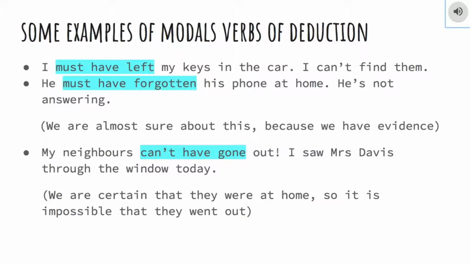Also, we are using can't instead of mustn't because the opposite of must for deductions is always can't, and it can't be mustn't because the modal mustn't expresses prohibition and something you aren't allowed to do. But always the opposite of must for deductions is can't. So that's all for past modals of deduction.